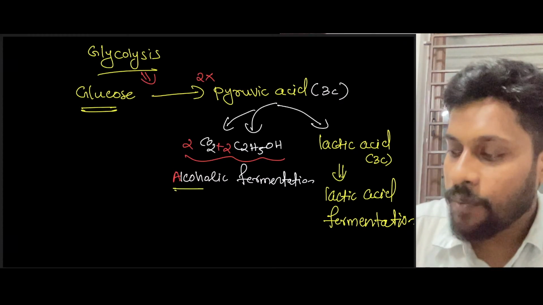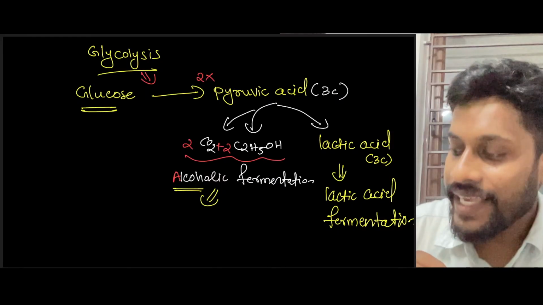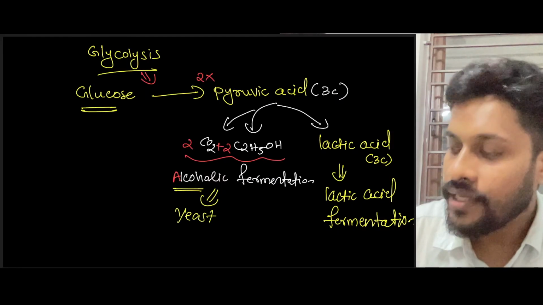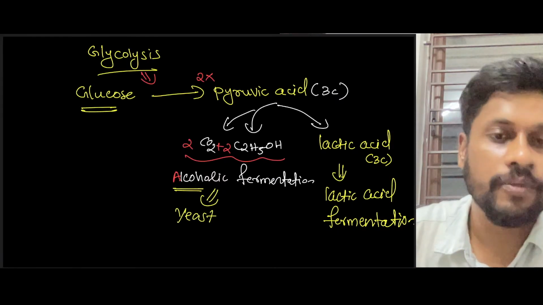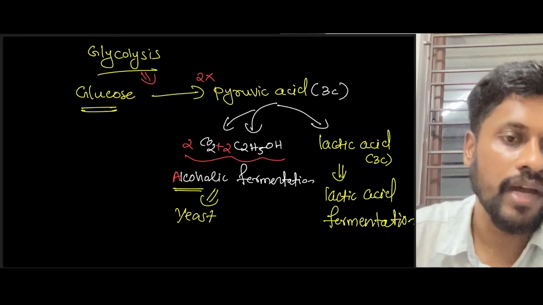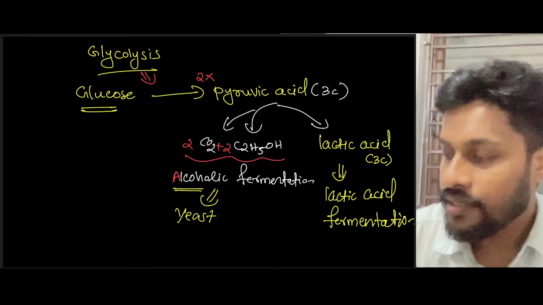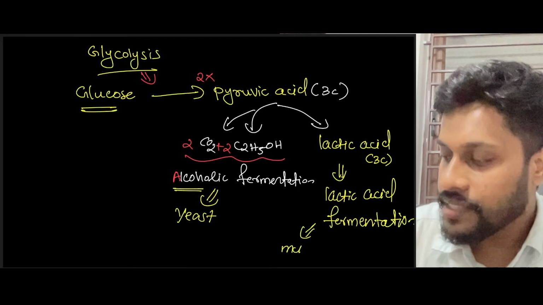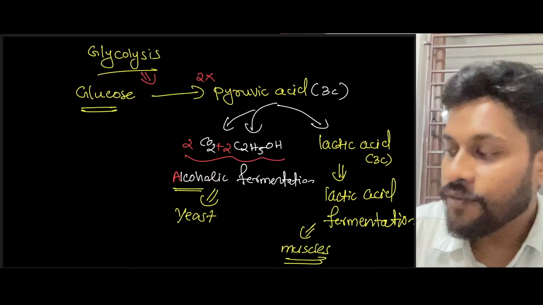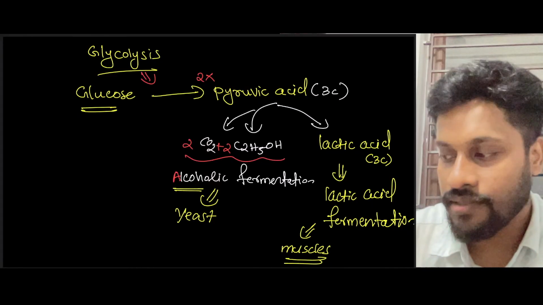See, this is one possibility. When you take yeast, yeast will show alcoholic fermentation, where the products will be alcohol as well as carbon dioxide. In our muscles, there will be lactic acid fermentation, right?